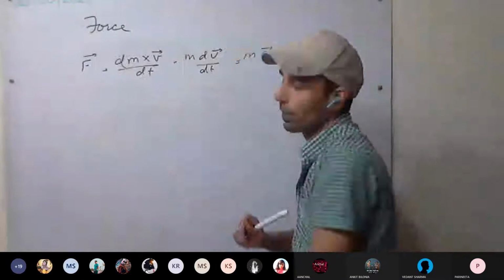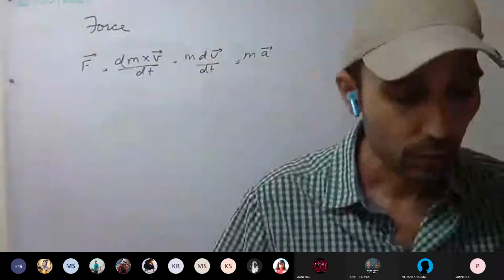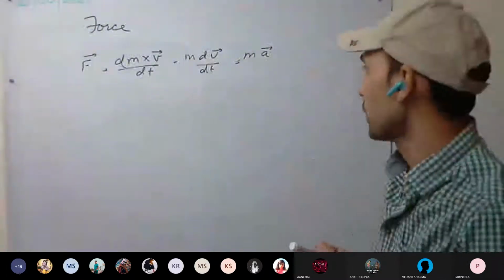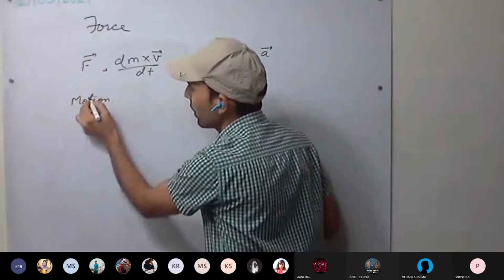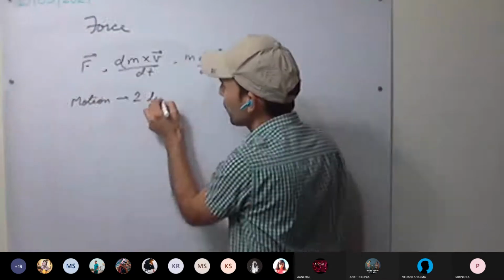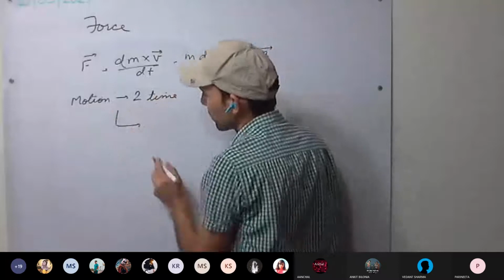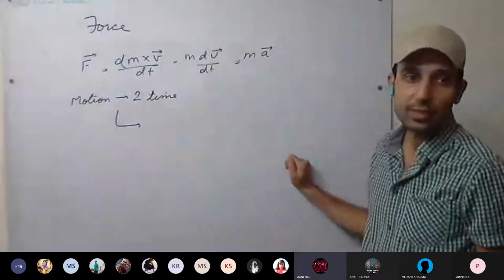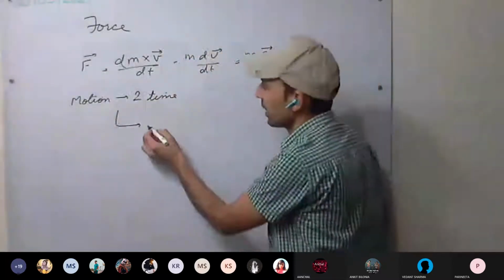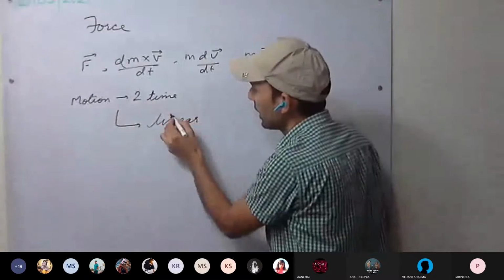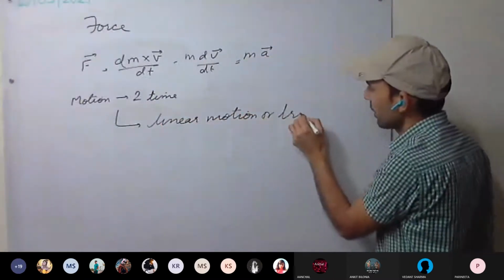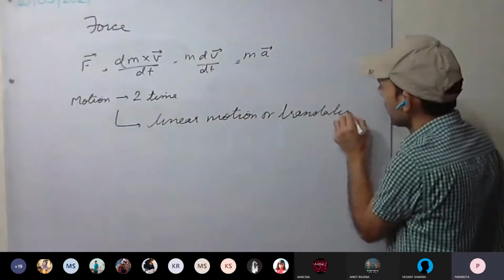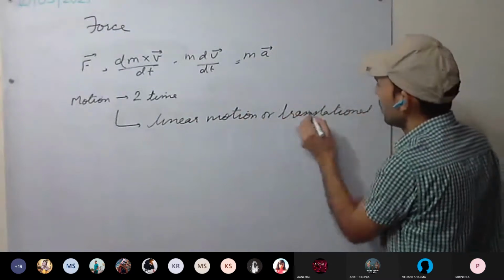So there are two kinds of motion. Last year we discussed one kind, which was linear motion, also called translational motion.